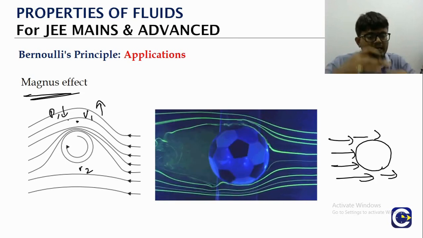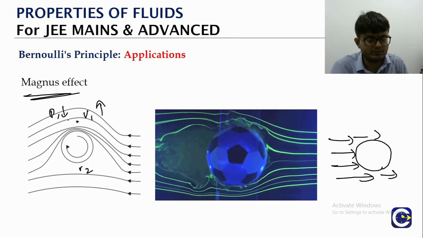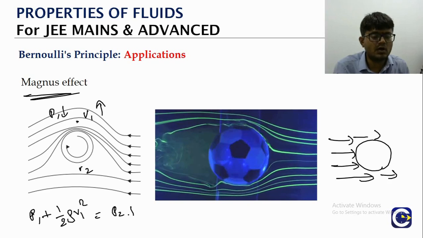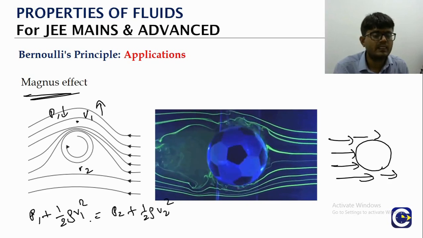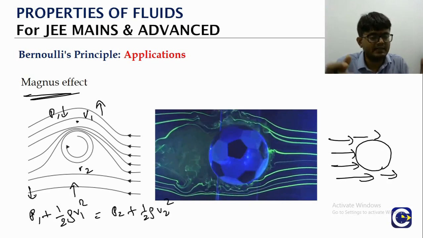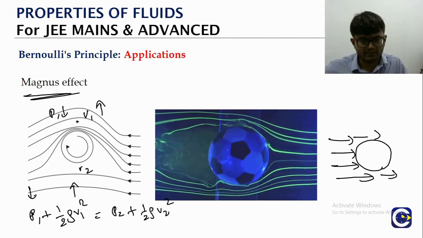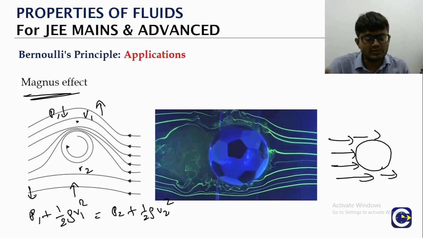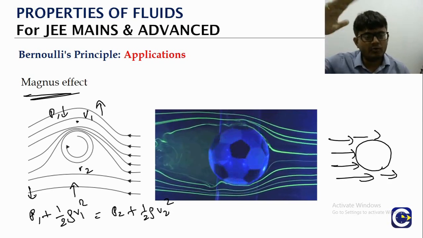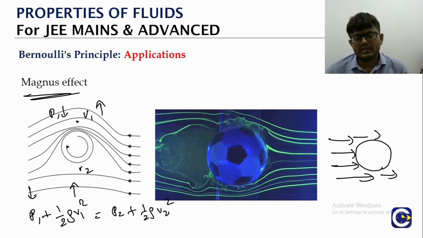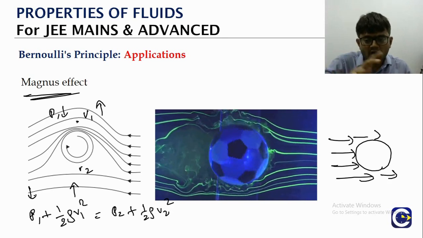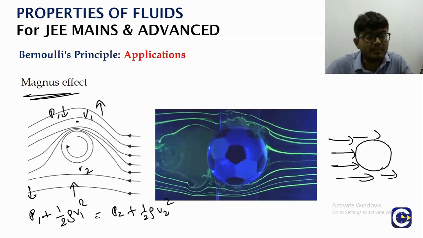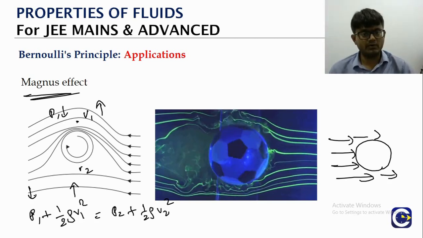The pressure there, again we will assume that there is no height difference between them, which means what? P1 plus half rho V1 square is equal to what? P2 plus half rho V2 square. So V1 is higher means what? P1 is lesser. Again we'll have what? Dynamic lift. So Magnus effect is what? When a ball which is rotating or spinning, it will have an upward lift. That's what we call as the Magnus effect. If the ball is not spinning, then we will not have this upward lift that is acting. So all these are the applications of the Bernoulli's principle or Bernoulli's theorem.